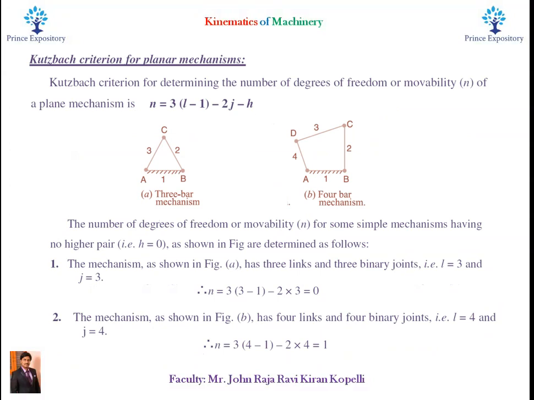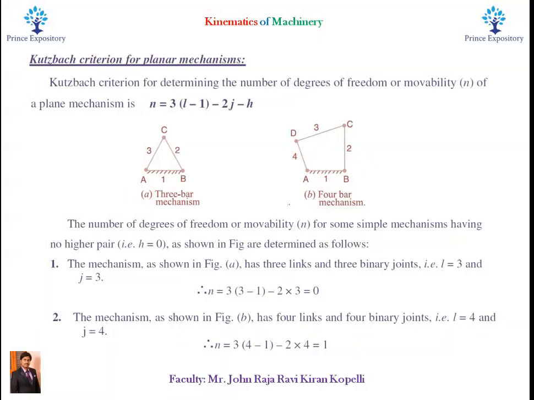Let us see Kutzbach's criterion for planar mechanisms. Kutzbach's criterion for determining the number of degrees of freedom or movability of a plane mechanism is n is equal to 3 times (L minus 1) minus 2j minus h, where n is the number of degrees of freedom, L is the number of links, j is the number of joints, and h is the number of higher pairs.